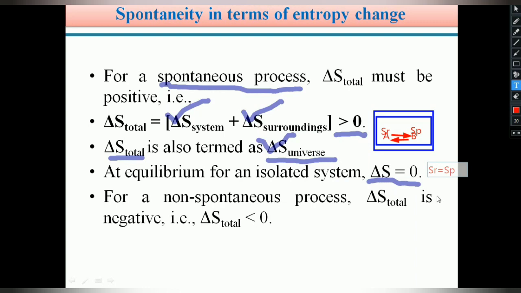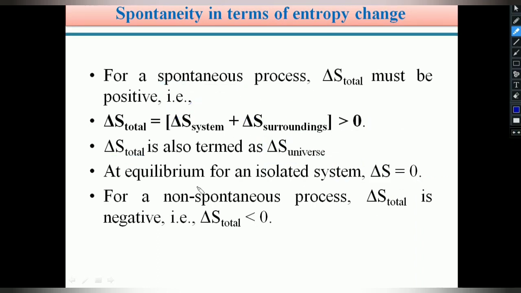Then delta S equals products entropy minus reactants entropy, that is nothing but delta S equals 0. Students, please remember, for an equilibrium process or an equilibrium reaction, the change in entropy delta S is always equal to 0.